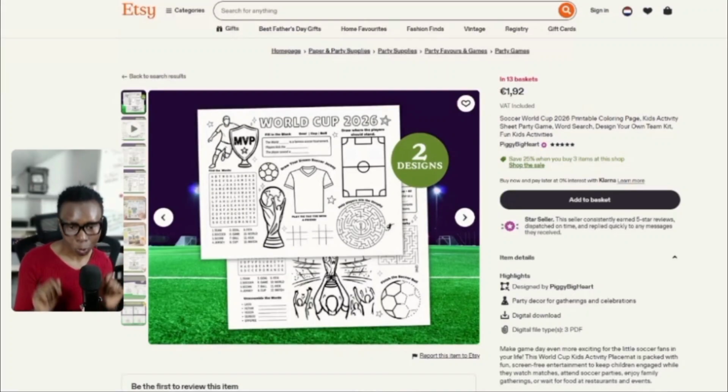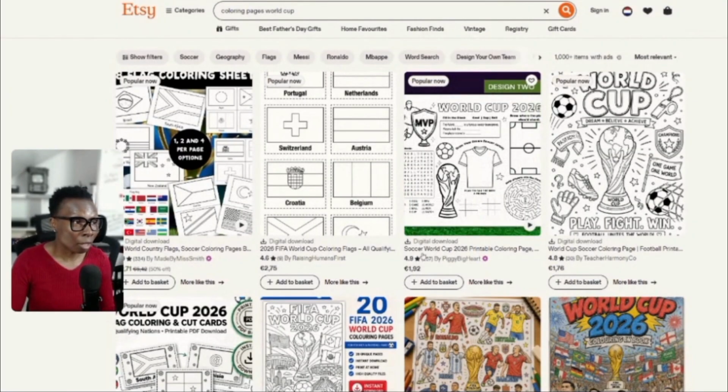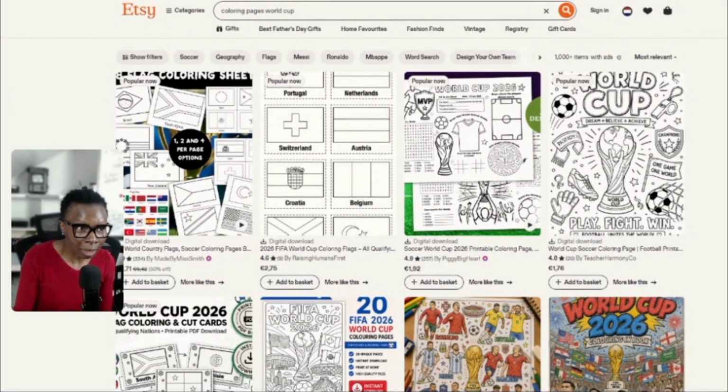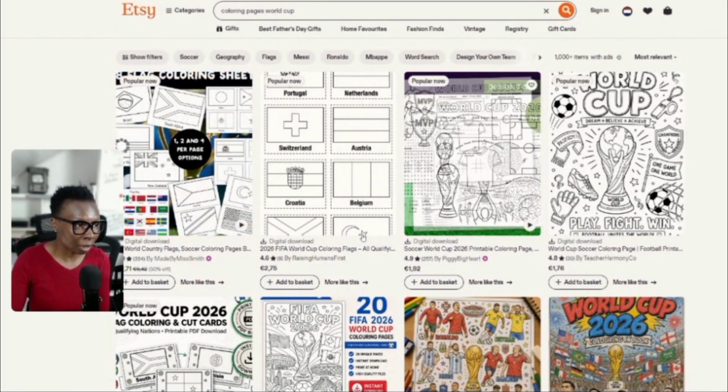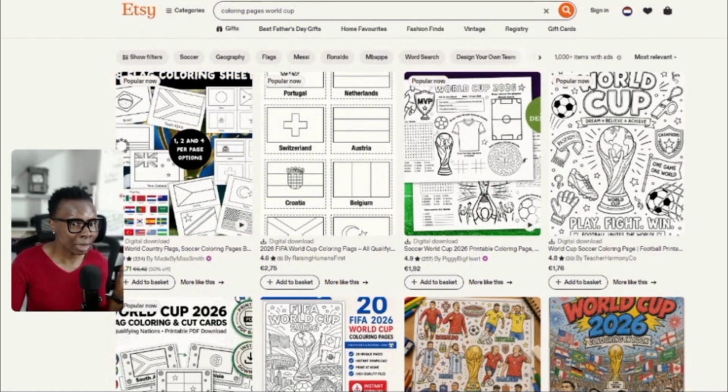You can make good money selling coloring pages on Etsy or any of the digital product platforms. These products are trending right now, and this is because this is the World Cup season. As you can see, when we search on Etsy, a lot of coloring pages that are World Cup themed are trending right now. You can see the first page on the Etsy search bar is literally popular, popular, popular, popular, popular. And this is simply because World Cup theme coloring pages are literally trending now on Etsy, on any digital platform,